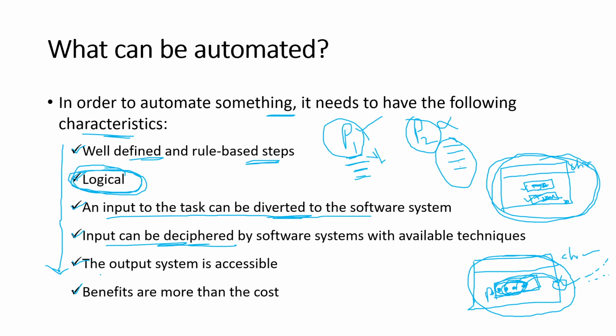Then the next characteristic is that the output system must be accessible. Accessible means it should have the rights to perform read or write operations. That is what it says. I will give a simple example again. Let us take a web page.